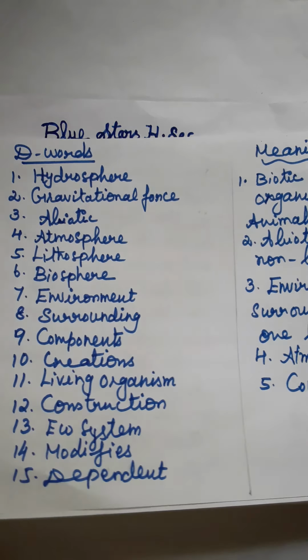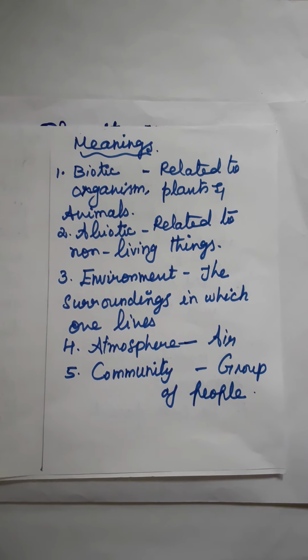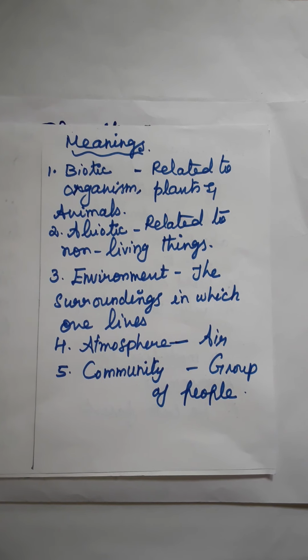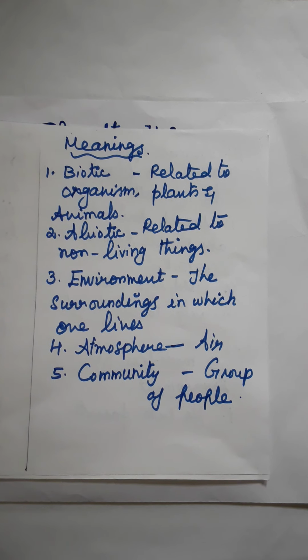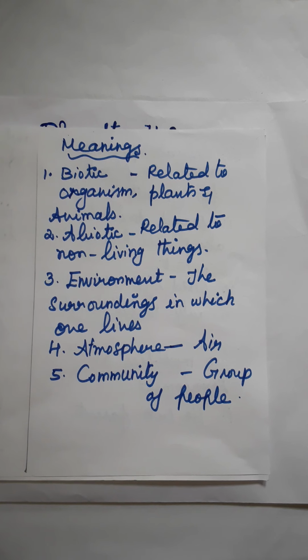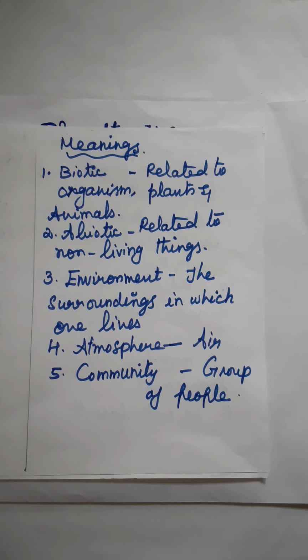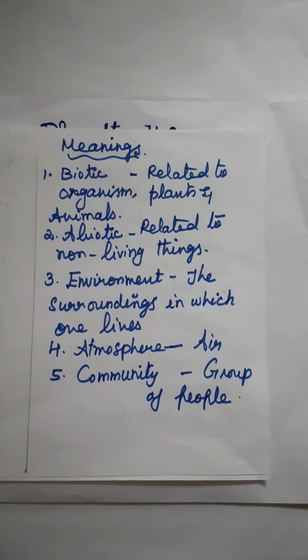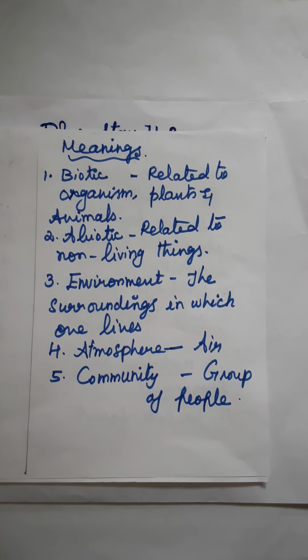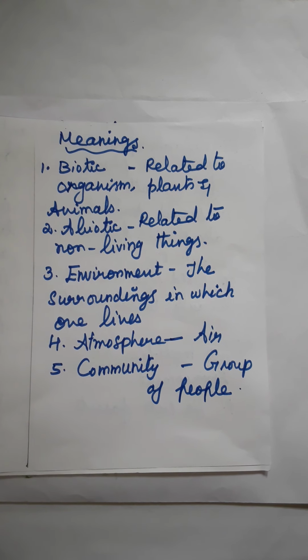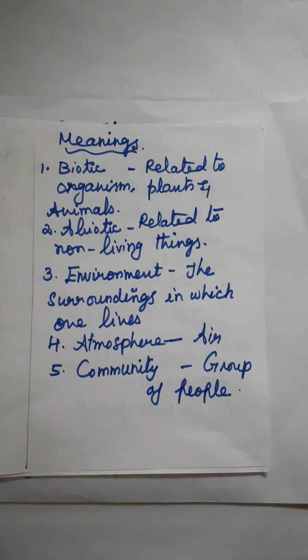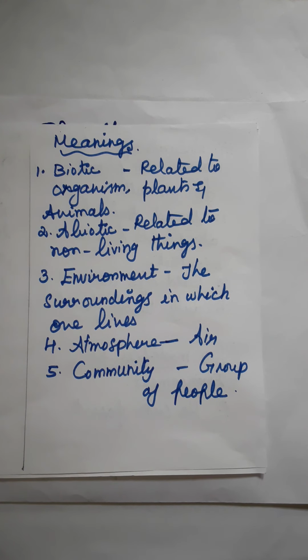Now we are going to see the meanings. There are 5 meanings. First one, biotic: related to organism, plants and animals. This is nothing but living things. Abiotic: related to non-living things.